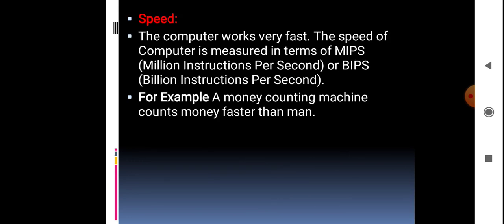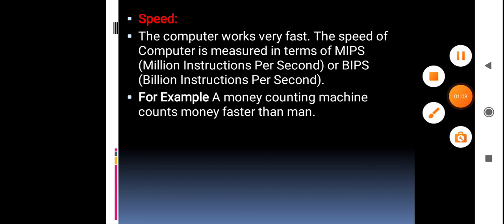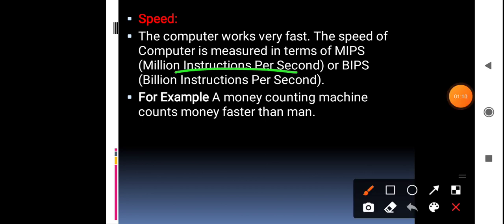The first point is speed. Computers are very fast. The speed of computers is measured in million instructions per second or billion instructions per second. Nowadays computers are used in all sectors of industry.